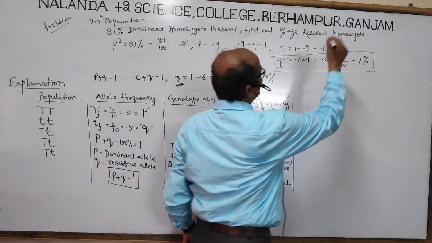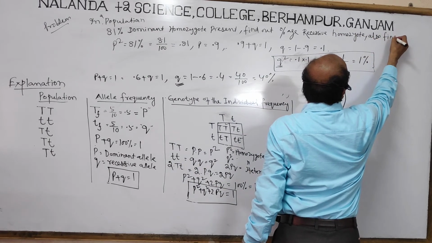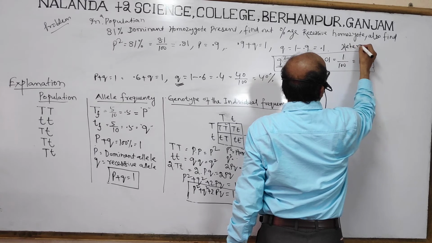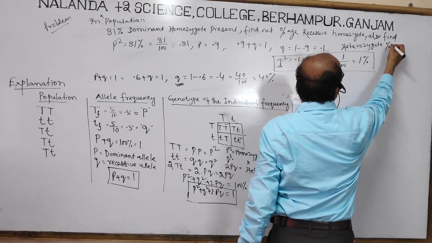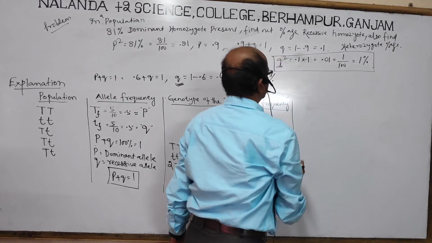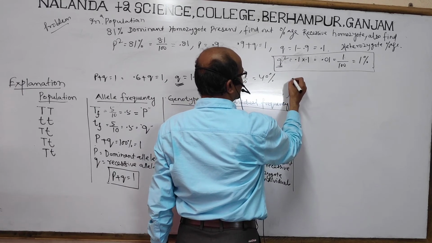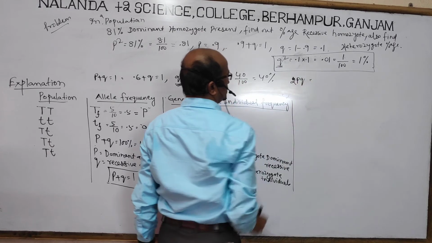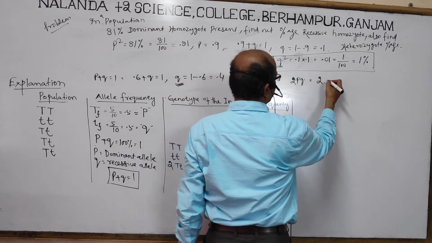Suppose you are again asked to also find the heterozygote percentage. How will you find it? So heterozygote is how much? Heterozygote individual is 2pq. So this is 2 into p into q.